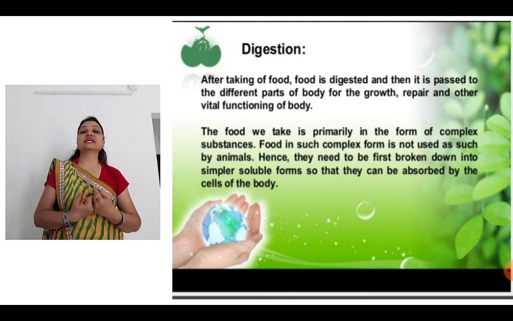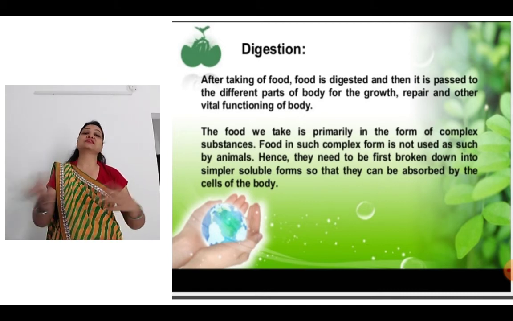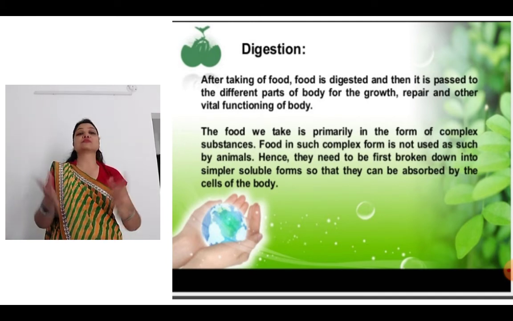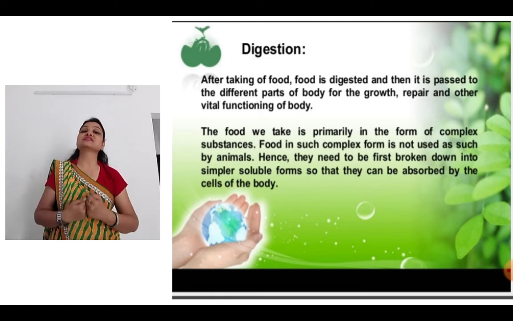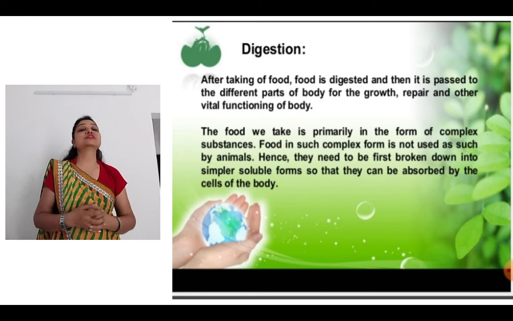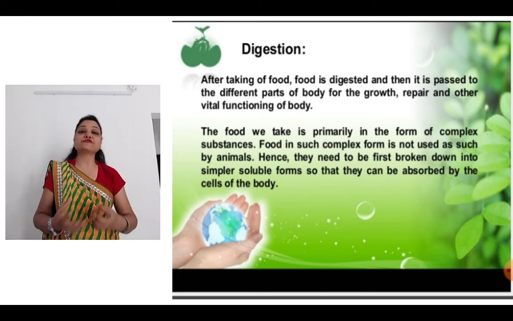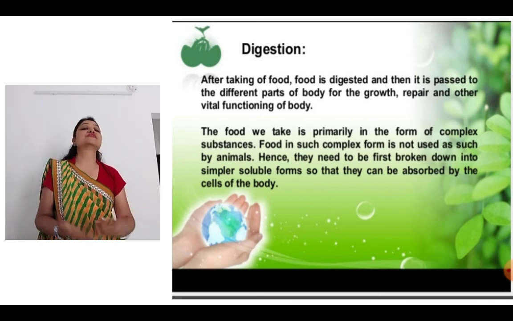The food we take is primarily in the form of complex substances, the chapati or anything, whichever things you eat. Pizzas, burgers, these are all complex substances. Now food in such complex form is not used as such, right? We cannot use directly the pizza's energy. So they need to be first broken down and then the simpler soluble forms are absorbed by the cells of the body.